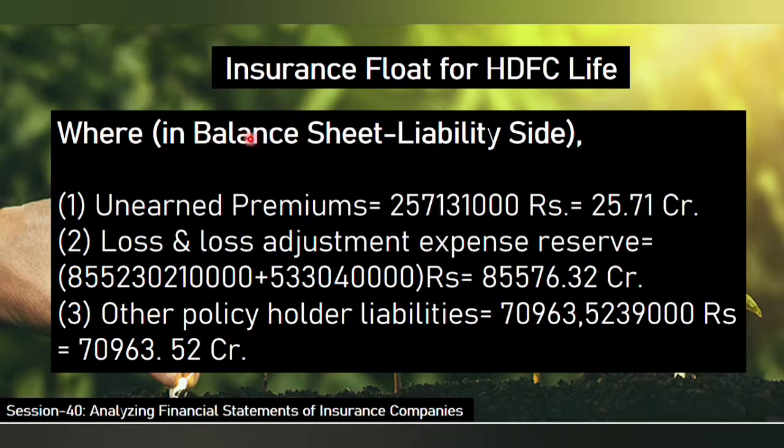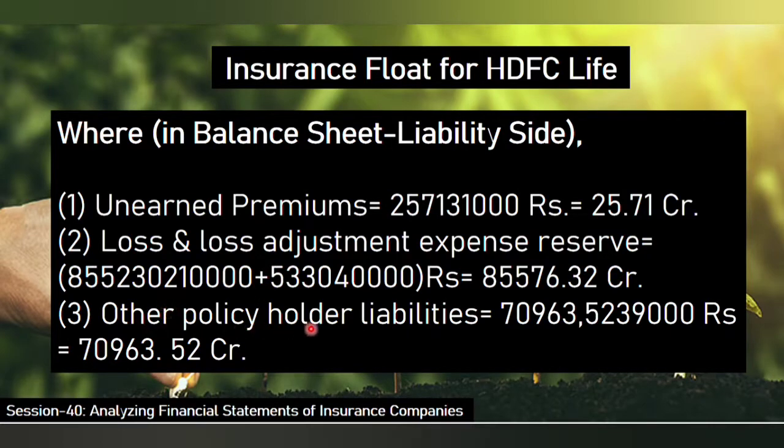Again you substitute the values. So unearned premium is 25.71 crore. As I told, this is 257131 into 1000. That is how you derive the total amount, which is converted as 25.71 crore. The loss and loss adjustment expenses you got as 85,000 odd crore.